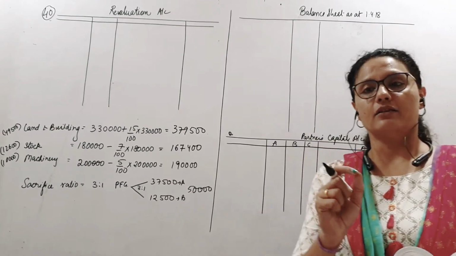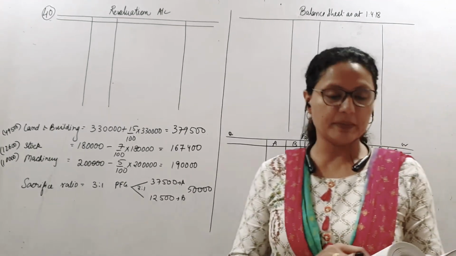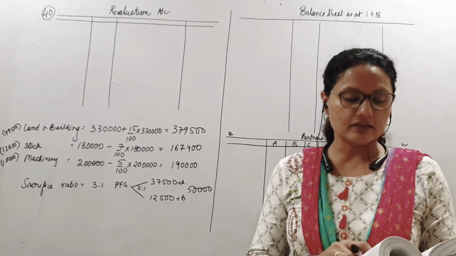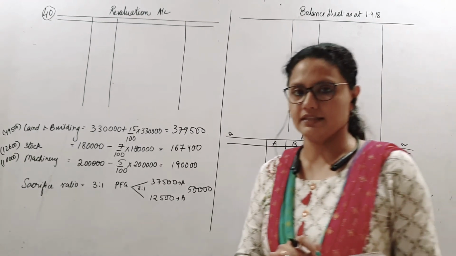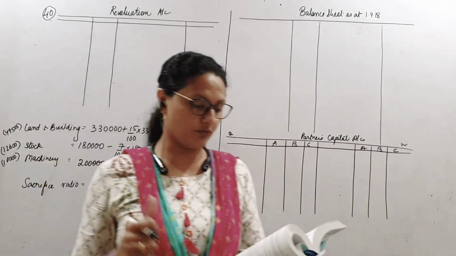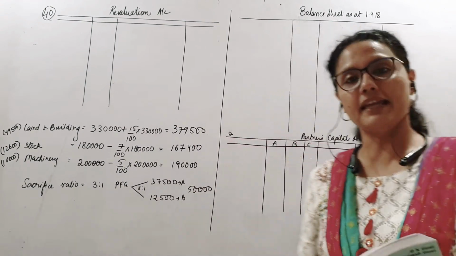Second thing is, you also have to make the capital account. You have been given the balance sheet, a new balance sheet is to be framed. There have been certain revaluations of assets and liabilities. That we will give effect because we need to make the revaluation account. We will show you there. So let us start making these accounts.